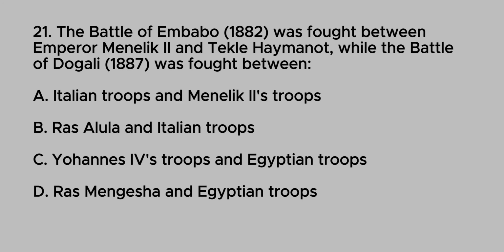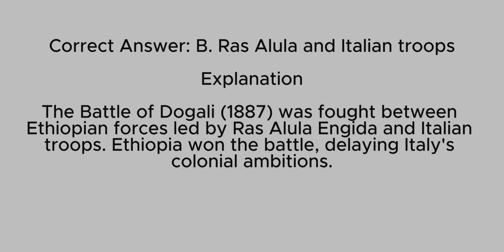21. The Battle of Mbabo 1882 was fought between Emperor Menelik and Tekel Haymanot, while the Battle of Dogali 1887 was fought between A. Italian troops and Menelik II's troops, B. Ras Alula and Italian troops, C. Johannes IV's troops and Egyptian troops, D. Ras Mengeshe and Egyptian troops. Correct answer, B. Ras Alula and Italian troops. Explanation. The Battle of Dogali 1887 was fought between Ethiopian forces led by Ras Alula Engede and Italian troops. Ethiopia won the battle, delaying Italy's colonial ambitions.